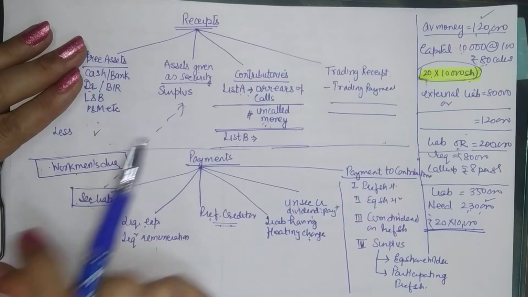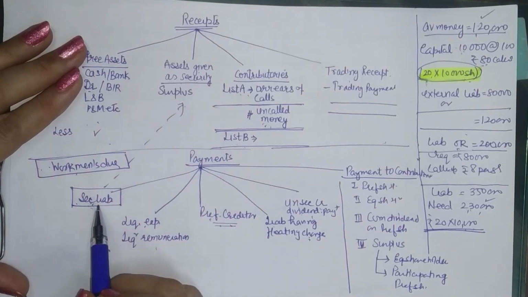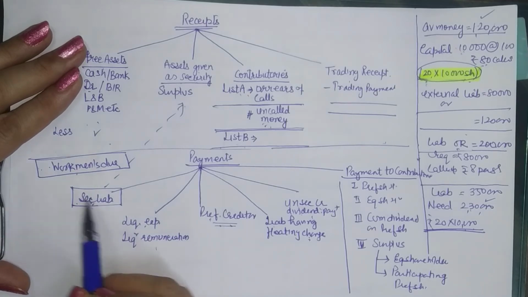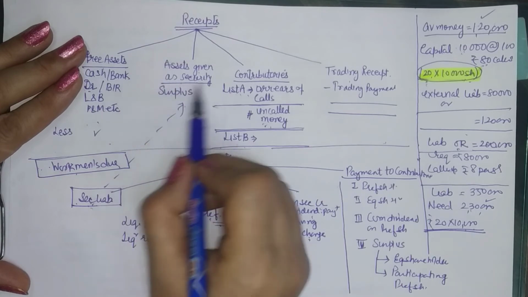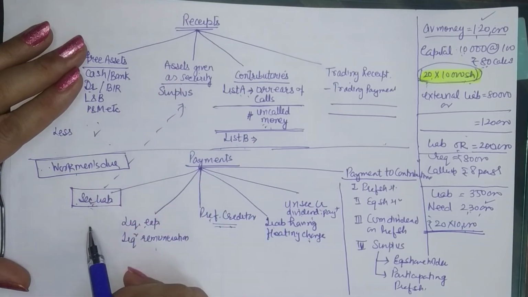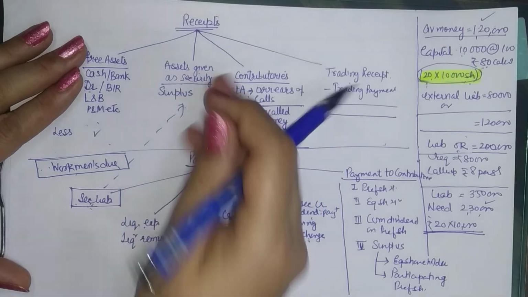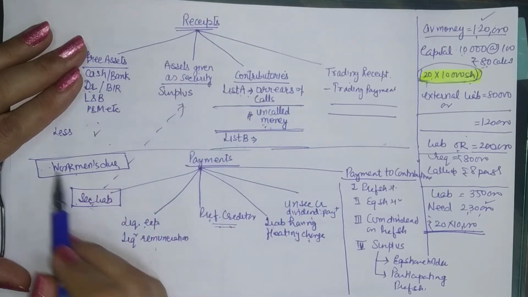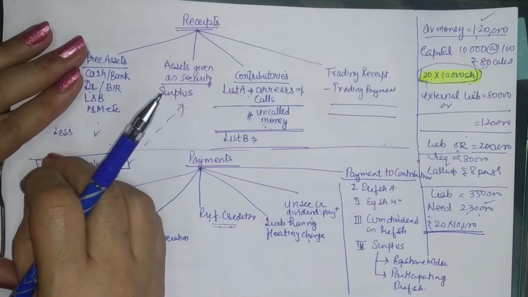And if any amount is left due to the pari passu clause, suppose your secured liabilities were 1 lakh and workmen's dues were 20,000. If 120 is the amount realized from such assets, you can pay them in full. If suppose you realized only, say, 84,000, then 84,000 will be distributed in the ratio of 20,000 and 1 lakh, right? So some amount will be left here as unpaid.